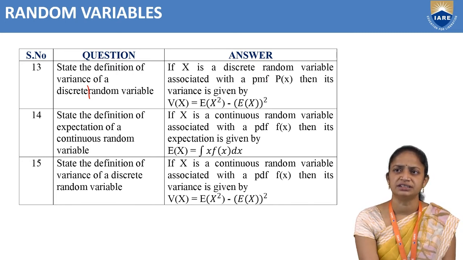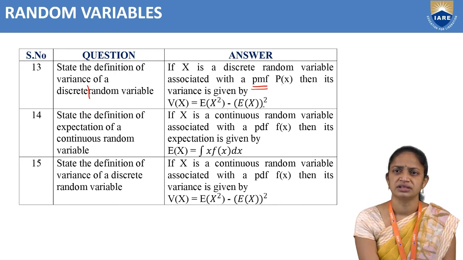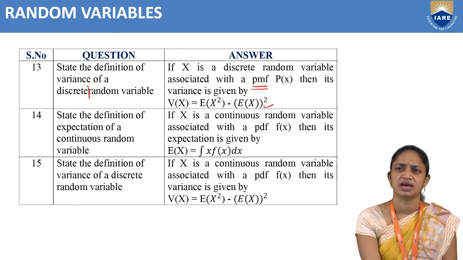If X is a discrete random variable associated with a probability mass function p of x, then its variance is given by variance of X equal to E of X square minus E of X whole square. That means expectation of X square minus expectation of X whole square.